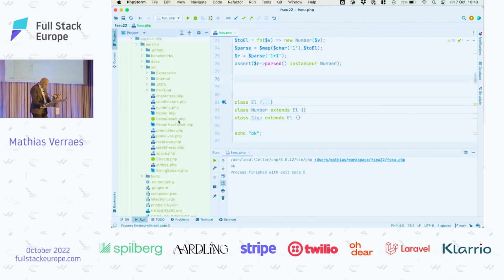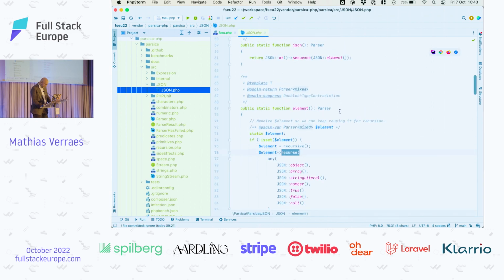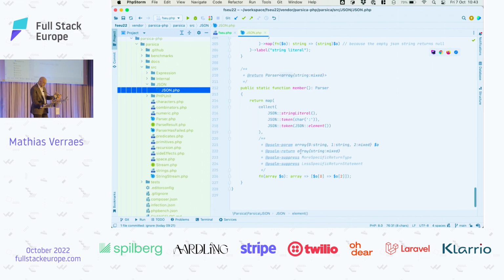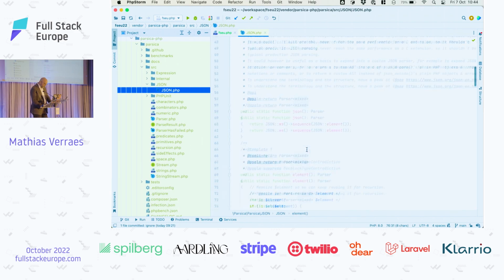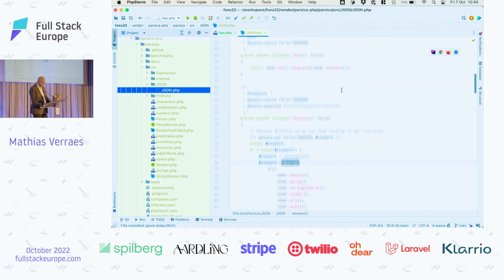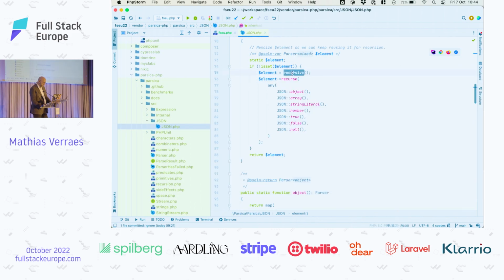So here I have, using Parsica written in PHP, the whole JSON parser. It is 230 lines, more or less, with a lot of comments and type annotations. But how does it work? Well, JSON is optional white space, followed by a sequence of JSON elements. What is a JSON element? So this parser here. An element is recursive. So we have in this library a way to parse recursively.